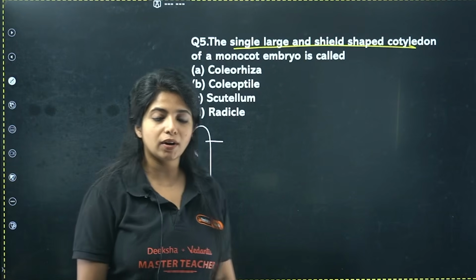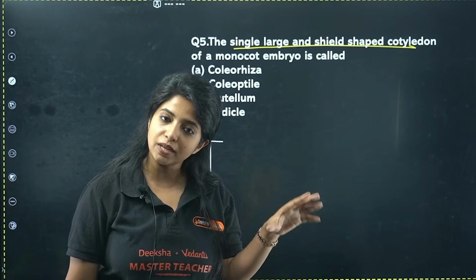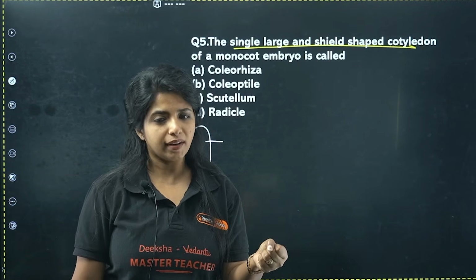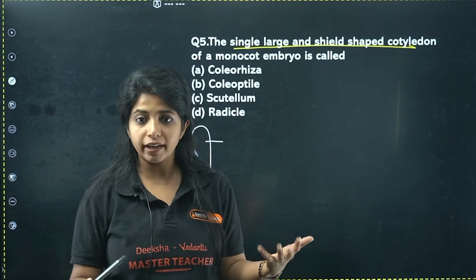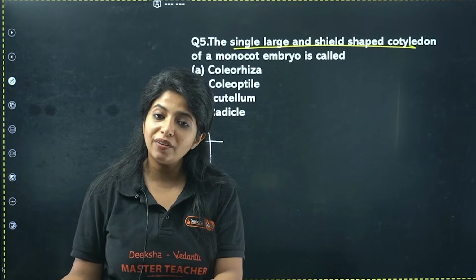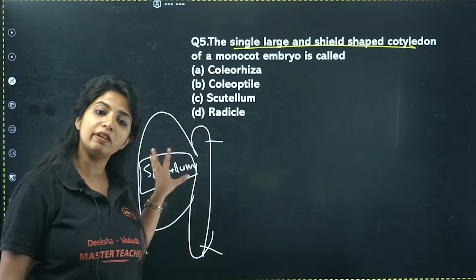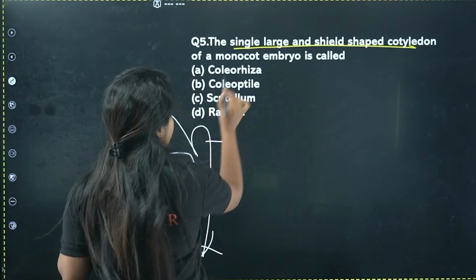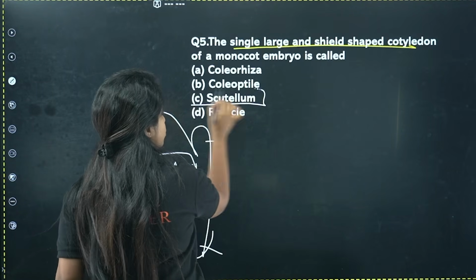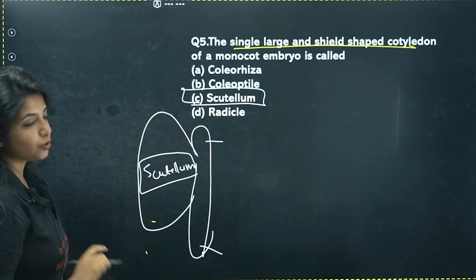Why do they have one cotyledon? Because a little amount of endosperm is still persisting. If endosperm was not there, it might have had two cotyledons, because for nourishment you need something, right? So either cotyledon or endosperm provides the nourishment. In the case of monocot, only one cotyledon is needed, the rest is done by the endosperm itself. So coleoptile, coleorhiza, radicle, no. Your answer is going to be scutellum.